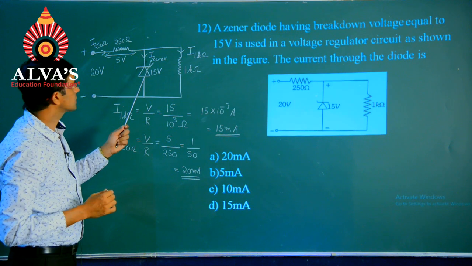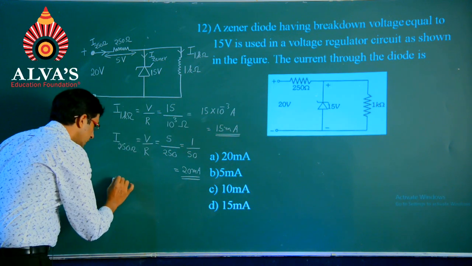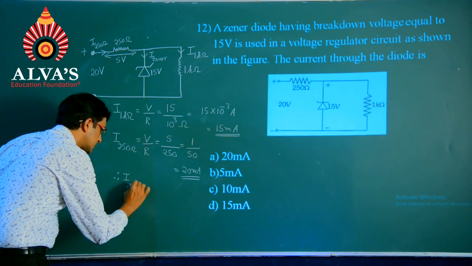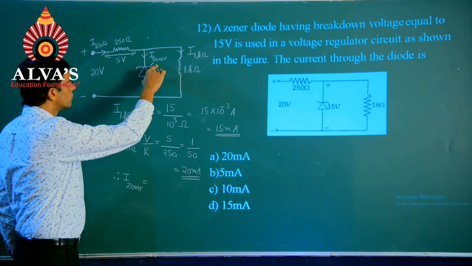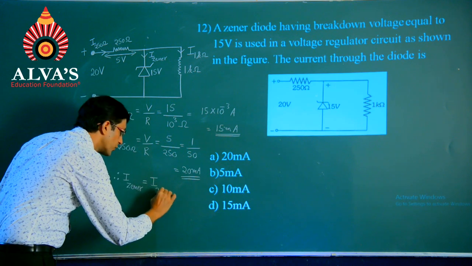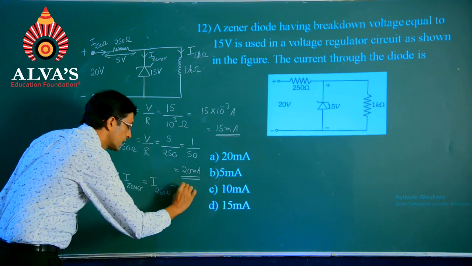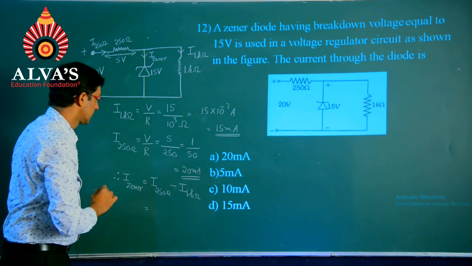But our question was, what is the current flowing through the diode? Therefore, I can say current flowing through the Zener diode will be equal to current which was flowing through the 250 ohm resistor minus of current which was flowing through the 1 kilo ohm resistor.